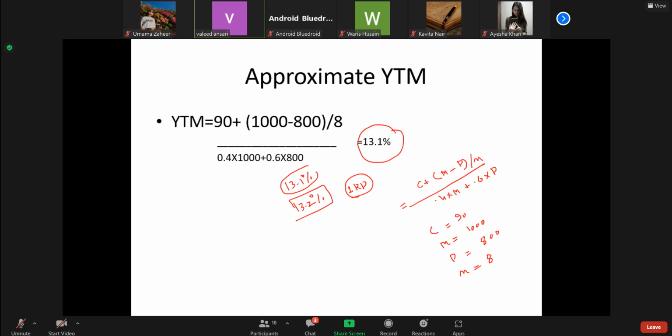This is also another important concept because in the financial press, the YTM of various bonds is indicated, and that is why yield to maturity is a very important concept. Various bonds may be there, and it is quoted there.